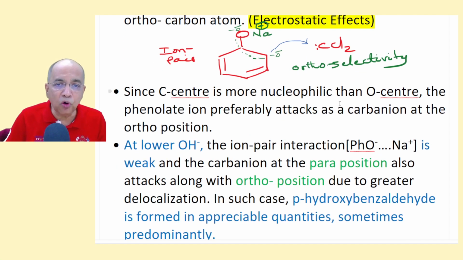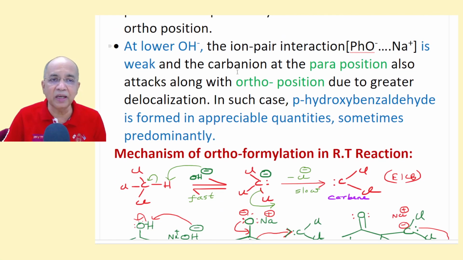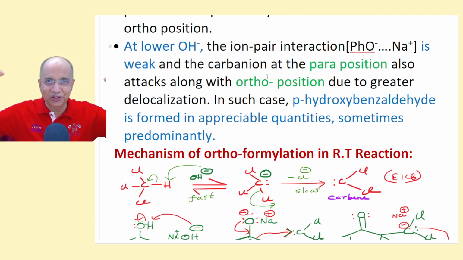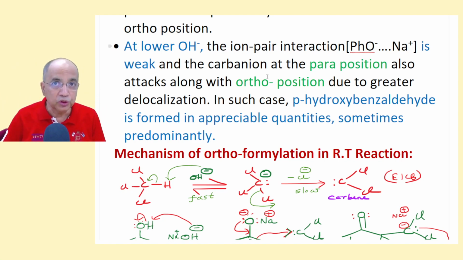Since the carbon center is more nucleophilic than the oxygen center, because it is more basic (carbanions are more basic than oxide ions), the phenolate or phenoxide ion preferably attacks as a carbanion at the ortho position. But at a lower OH minus ion concentration, the ion pair interaction is very weak, because a lot of water will separate the sodium or potassium ion from the phenoxide ion. It will go further apart, so the ion pair attraction will decrease.